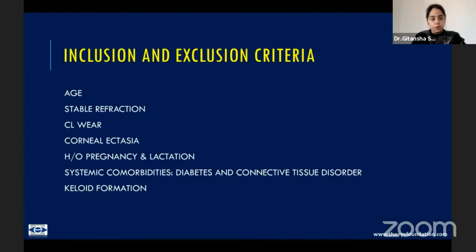For a low to a moderate myopia, an age of 18 years would suffice. However, if it's a case of high myopia, I like waiting till about 20 to 21 years because the refractive error takes a little bit longer to stabilize. How to define stability? The refraction should be stable for at least a year, which means that the change in the MRSE should not be more than 0.25 diopters.